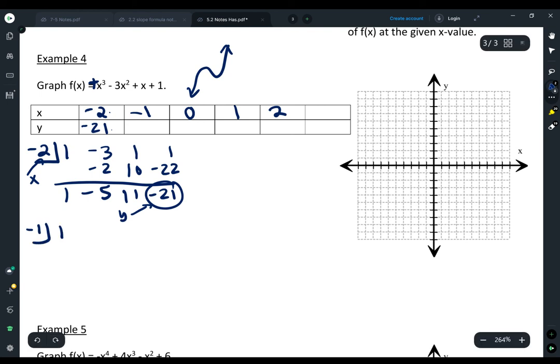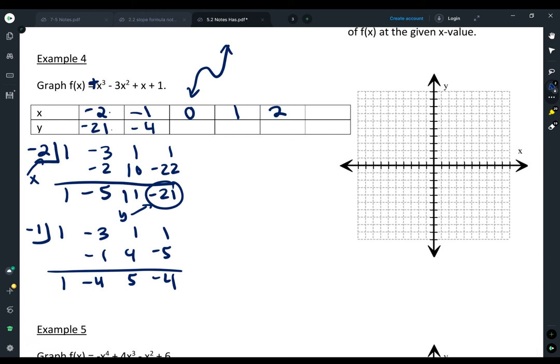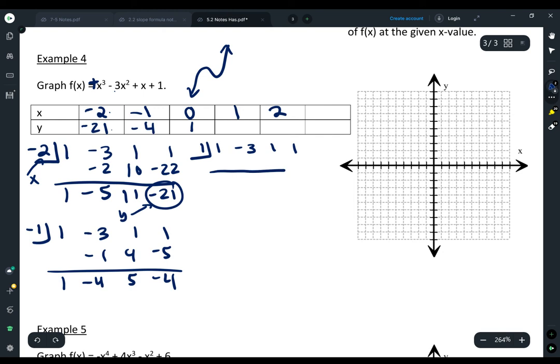Then I'm going to plug in -1. And I'll run through that one again. Next value in my table. 0, I don't really need to do any work for, because if I make my 0 x cubed minus 3 times 0 squared plus 0, all of those are going to cancel out and just be zeros. And then I have that 1 at the end. And then I want to try 1. I wish I could write a little bit smaller, but it's pretty hard to do on this computer. And I get a 0, 2,